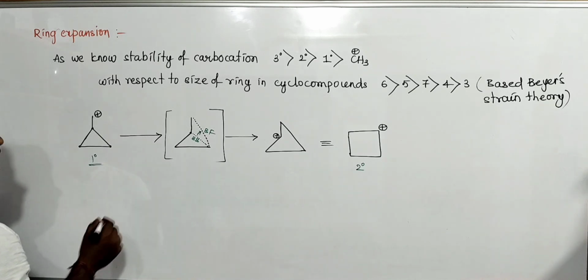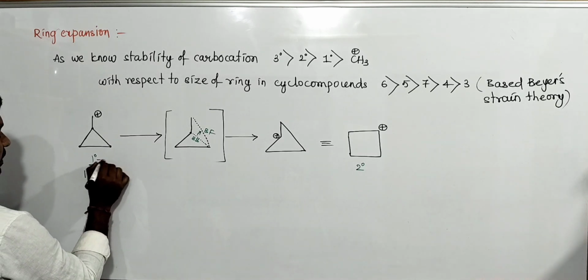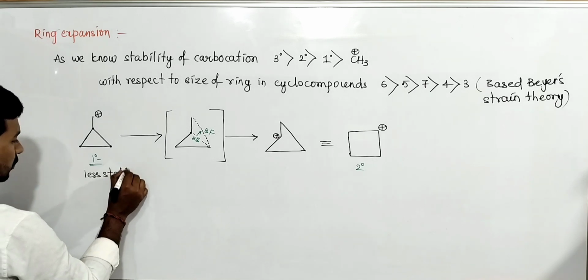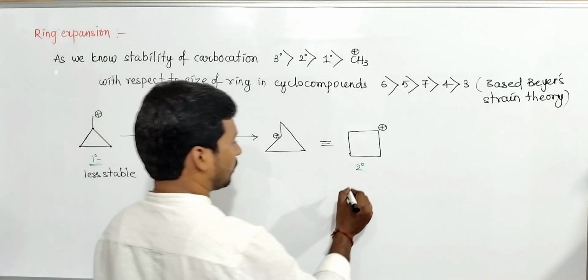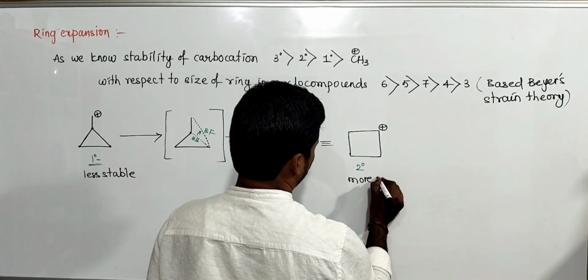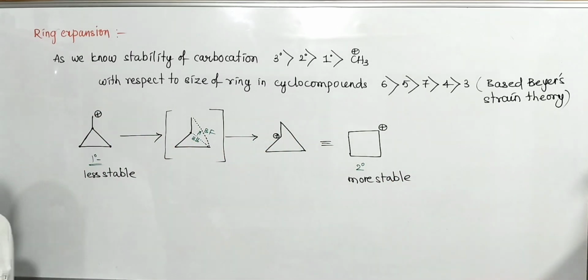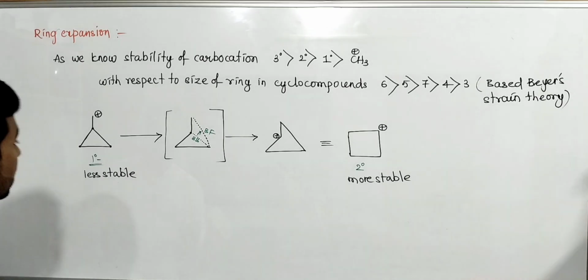Some less stable to more stable. This is primary, less stable compared to this secondary, which is more stable carbocation. Thus less stable carbocations rearrange to more stable carbocations.